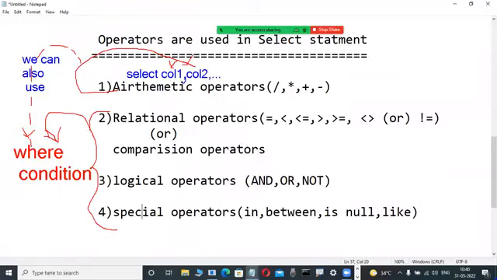Everyone is writing this one, completed. Otherwise, take a snap through the mobile. Fast. Okay? Completed.